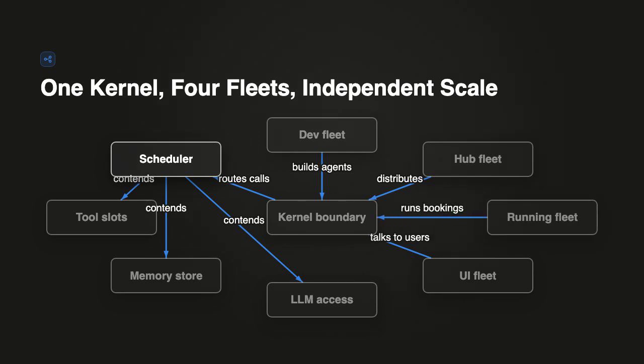Because now you've got separate fleets: machines building agents, machines distributing them, machines actually running bookings, and machines just talking to users, all needing to scale independently. Run 1,000 wedding flight tasks tonight, and the one that fails isn't the booking logic. It's whichever layer you sized for one.